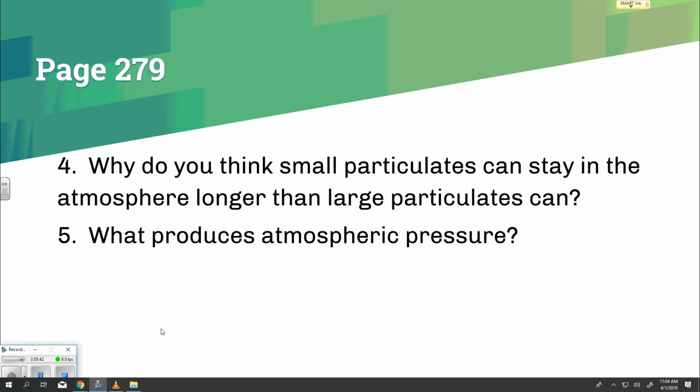Large particulates may stay in the atmosphere for only a short time. However, smaller particulates may stay in the atmosphere for years. The table below describes some of the sources of particulates in the atmosphere. Volcanic dust: tiny particles of rock that are thrown into the atmosphere during volcanic eruptions.